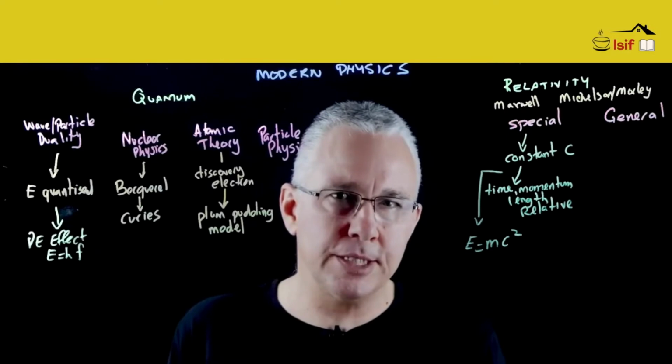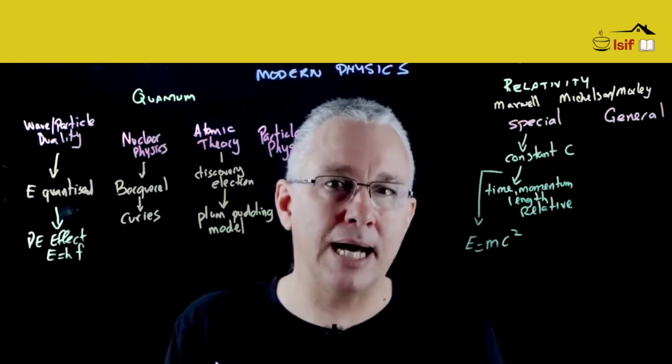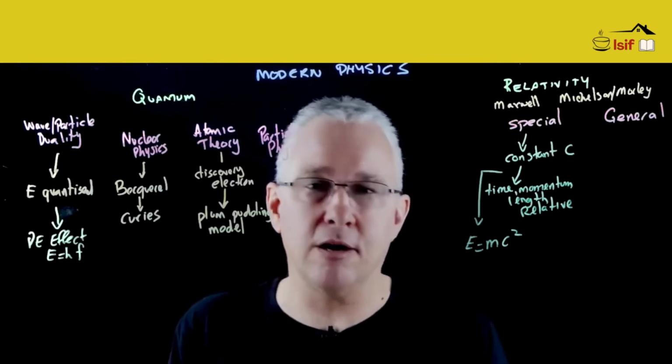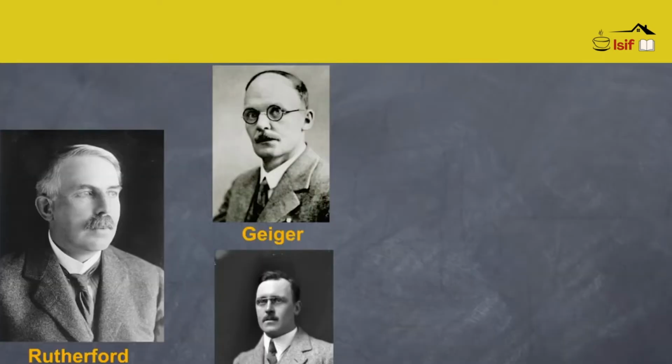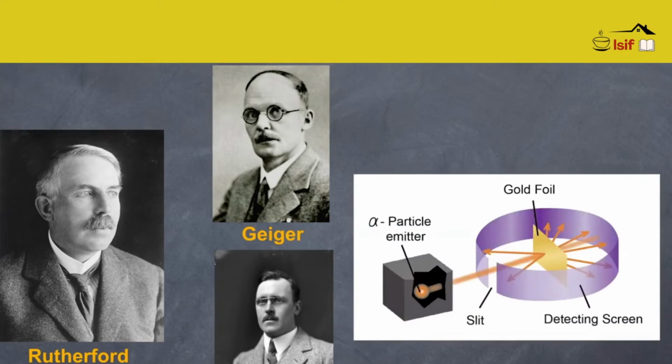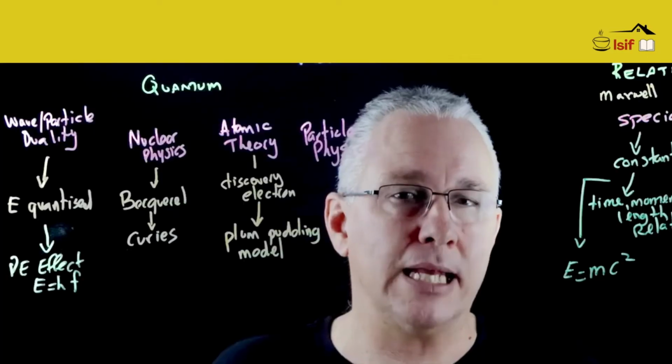Let's move forward in time. In the latter part of the first decade of the 20th century, Rutherford was interested in testing the plum pudding model, and by the famous experiment by Geiger and Marsden, where they were firing alpha particles, which were emitted from polonium, which was of course discovered by the Curies, he was able to demonstrate that the plum pudding model wasn't actually a valid model.